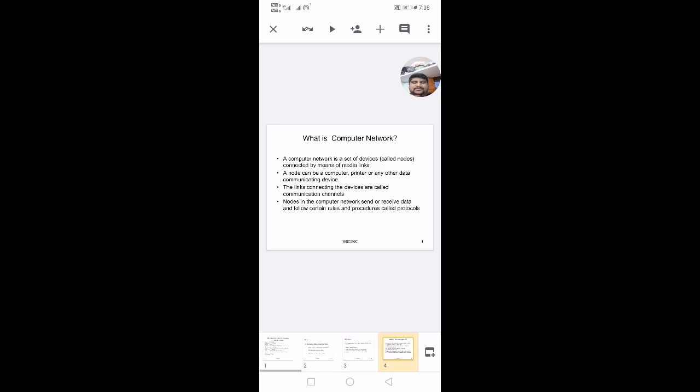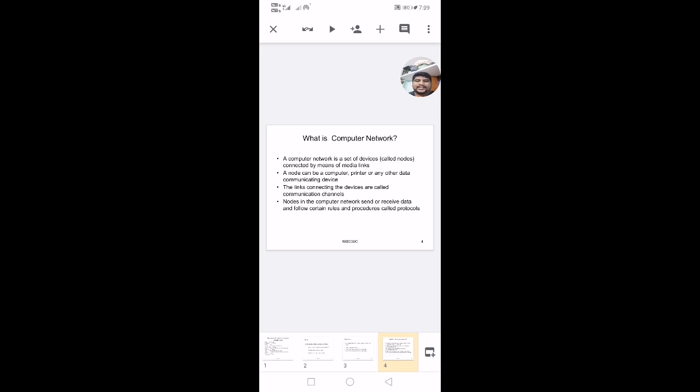First, what is a computer network? A computer network is a set of devices called nodes connected by means of media links. These nodes can be a printer or a computer or any other communicating device. We have two devices communicating through one media link.